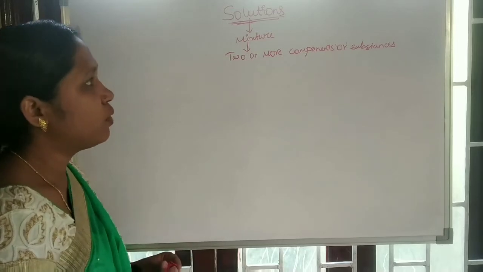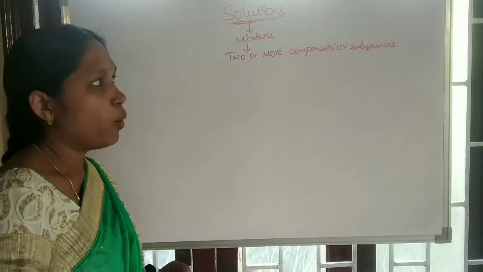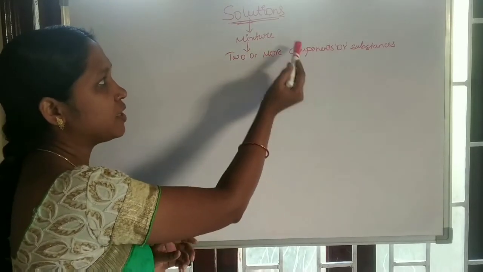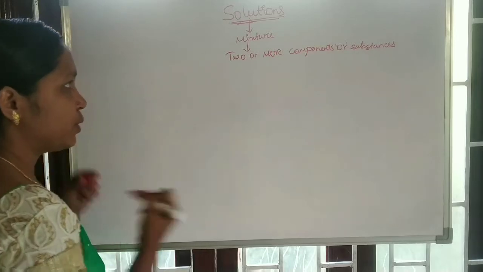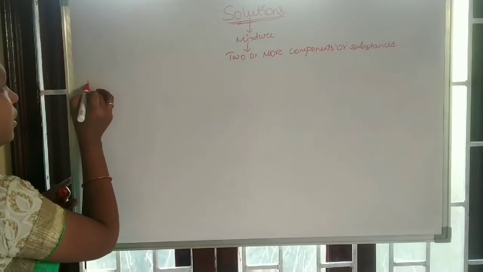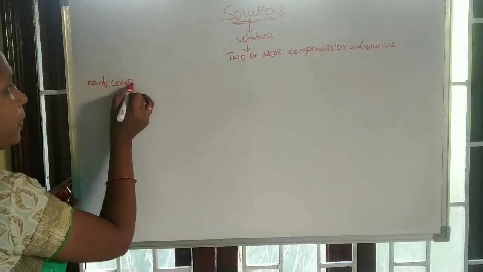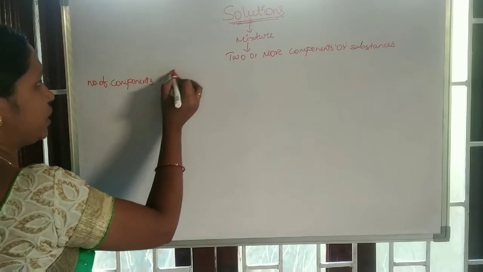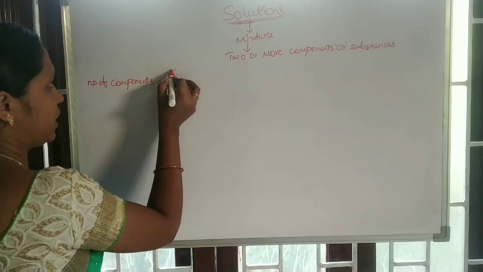Okay, now we see the types of solutions on the basis of the number of components present in the solution. Solutions are classified into so many types.